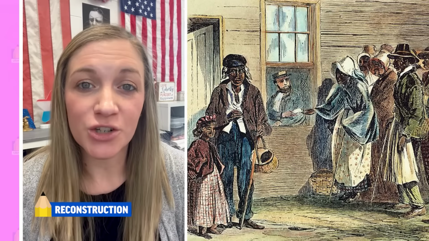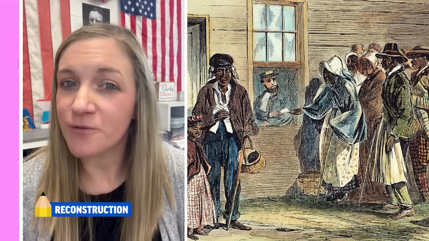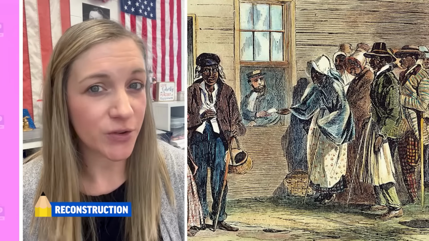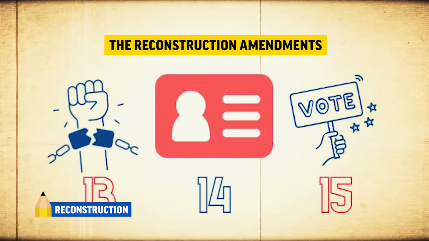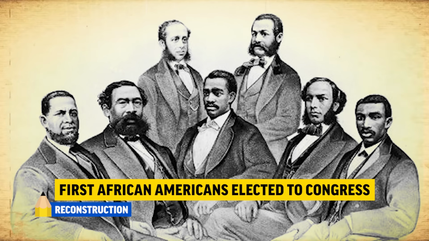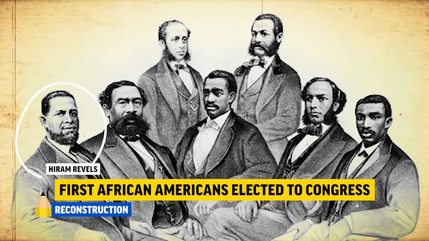There were many successes during the Reconstruction era. The formation of the Freedmen's Bureau helped transition lives for the newly freedmen by providing basic necessities like food, clothing, and medical care. It also built schools. The Reconstruction amendments were ratified as well. The 13th Amendment abolished slavery. The 14th defined citizenship, and the 15th granted universal male suffrage regardless of race. This led to the election of many African Americans to public office, such as Hiram Revels.